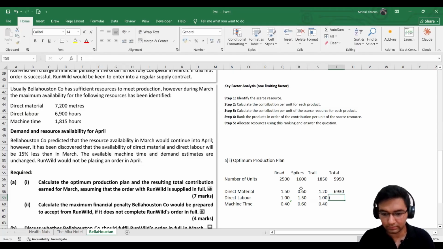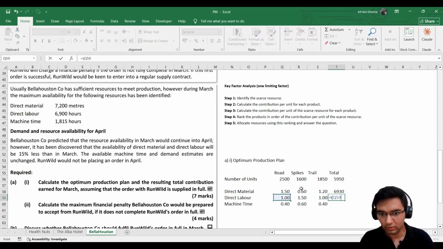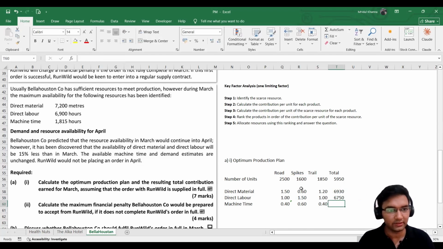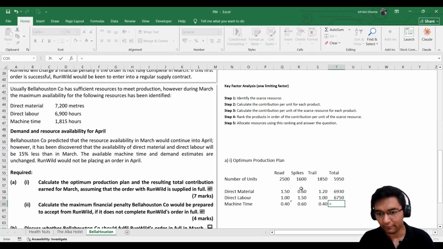Just a second. So I can just write 2,500 plus we have 1.5 into 1,600 plus 1,850, 6,750. All right. And lastly, we have 0.4.